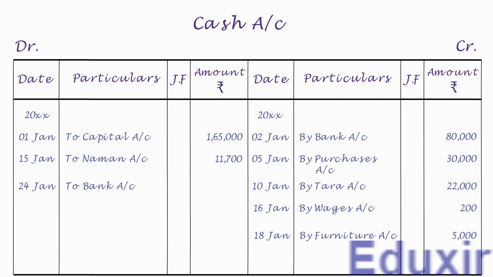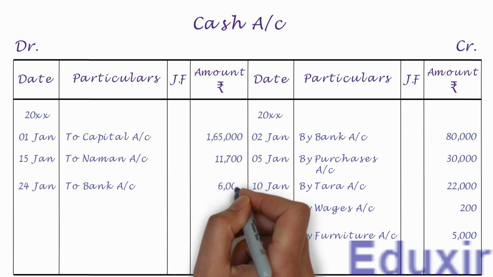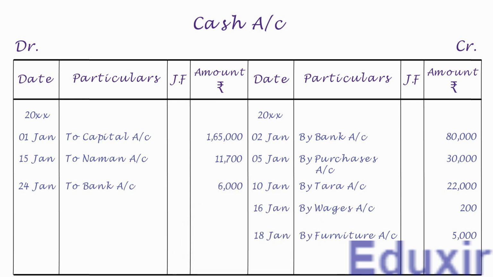Let us write the debit amount of 6000 rupees into the amount column. With that, we have completed the posting of this journal entry into the cash account. Let us now take up the next entry.